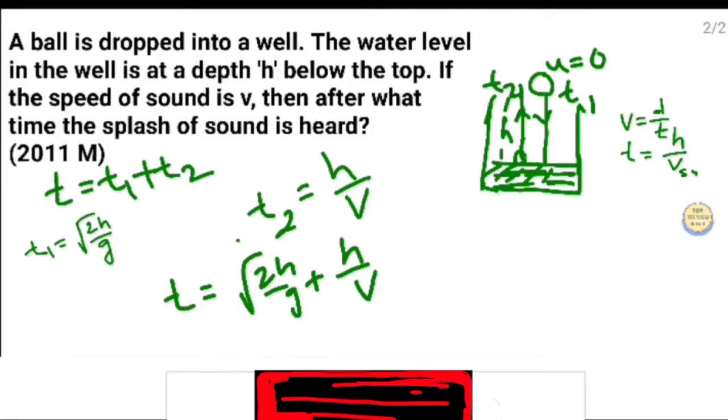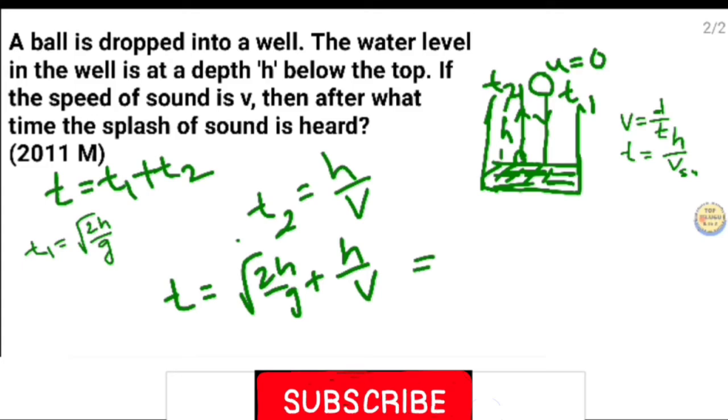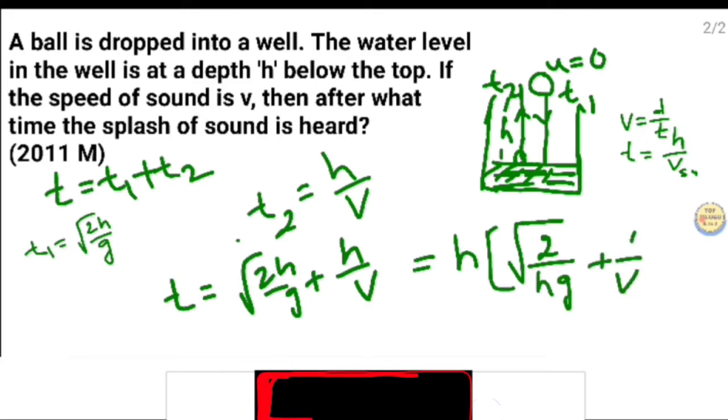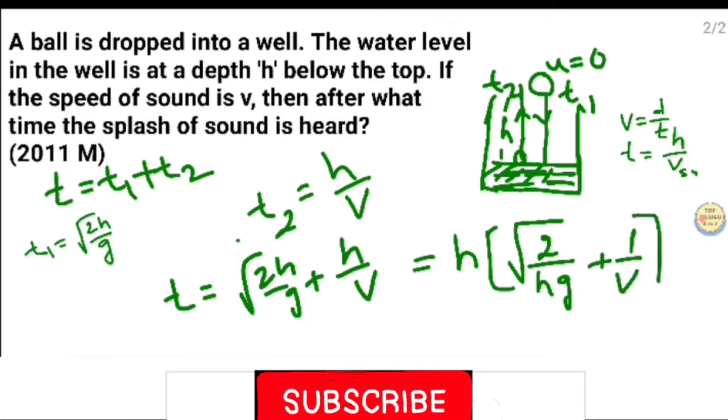In this equation, taking h common, it is equal to h of under root of 2 by hg plus 1 by v. This is the final answer.